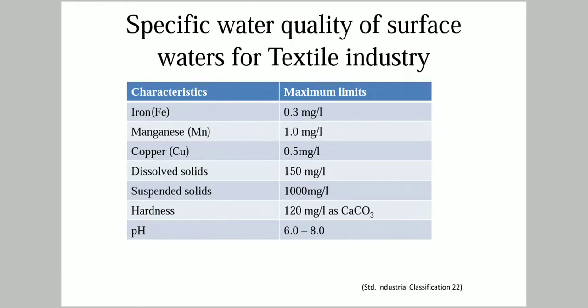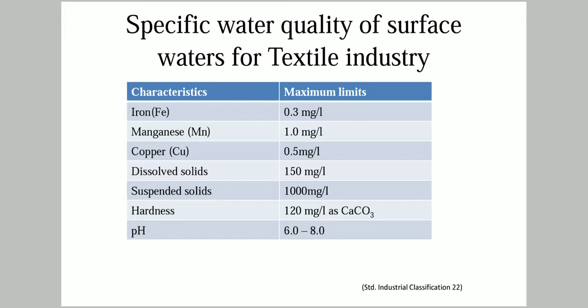Specific water quality of surface water for the textile industry. It is given in the Standard Industrial Classification number 22 under the US survey. It is a US standard, and the limit given is that for water from surface water storages, the iron content should be 0.3 milligram per liter, which is the maximum limit.